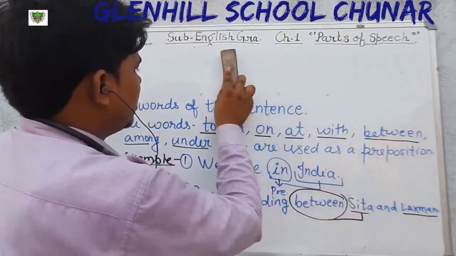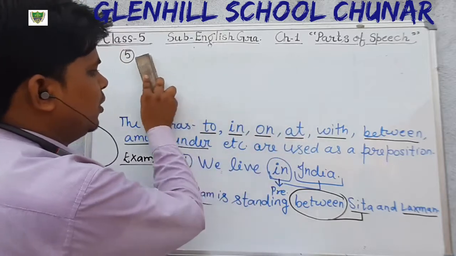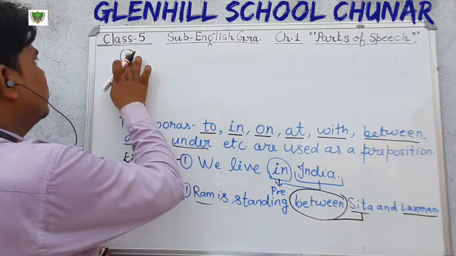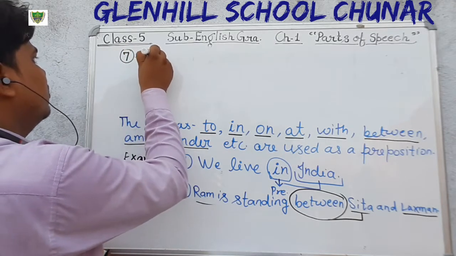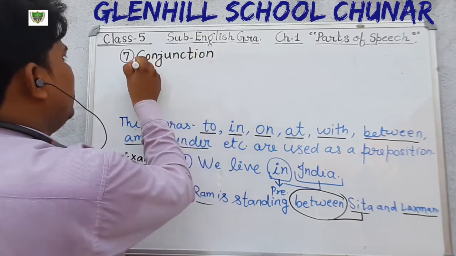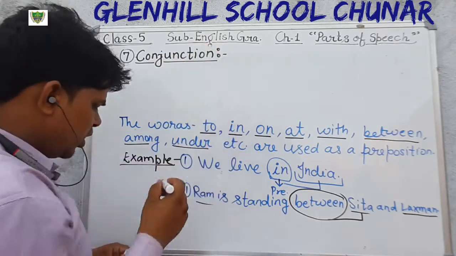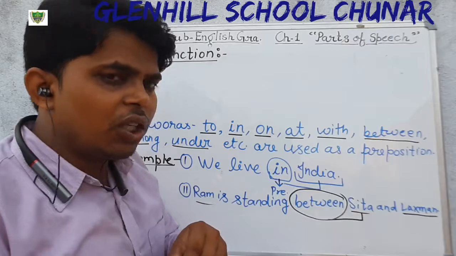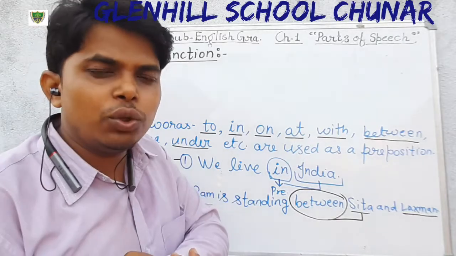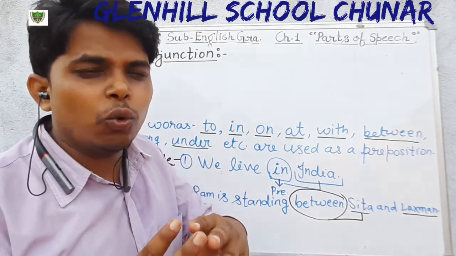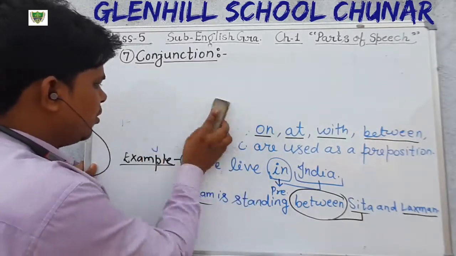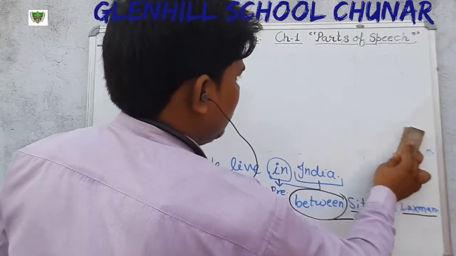And the next part of speech is conjunction. Okay, conjunction. What is conjunction? Conjunction is a linking word or joining word that is used to join two words or sentences. Okay, first you write down the meaning or definition.